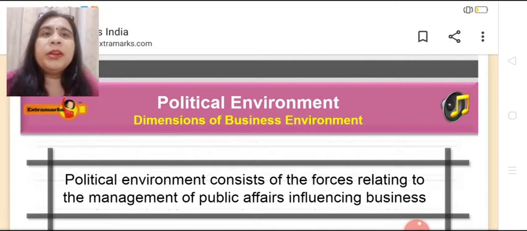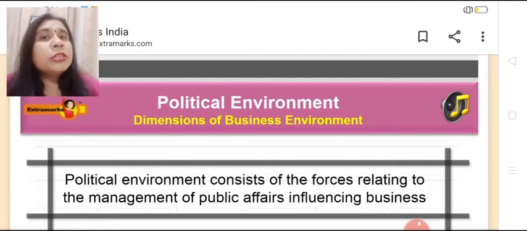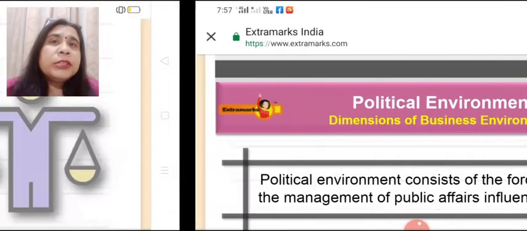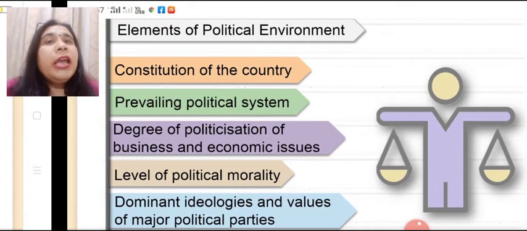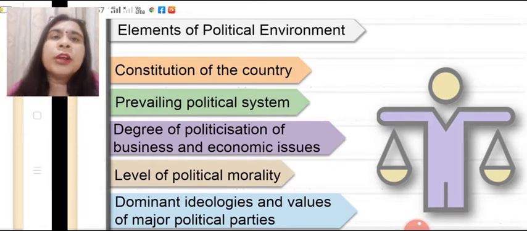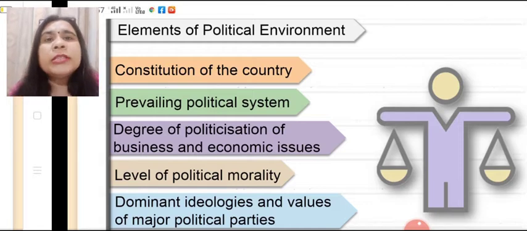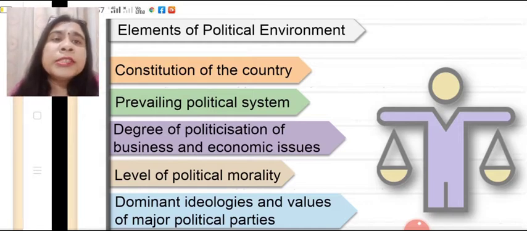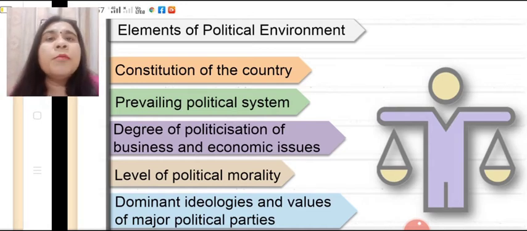Now we are going to discuss the fourth dimension of business environment, which is called the political dimension or the political environment. Political environment consists of the forces related to management of public affairs influencing the business activities. Elements of political environment are constitution of the country, prevailing political system, degree of politicization of business and economic issues, level of political morality, and dominant ideologies and values of major political parties.